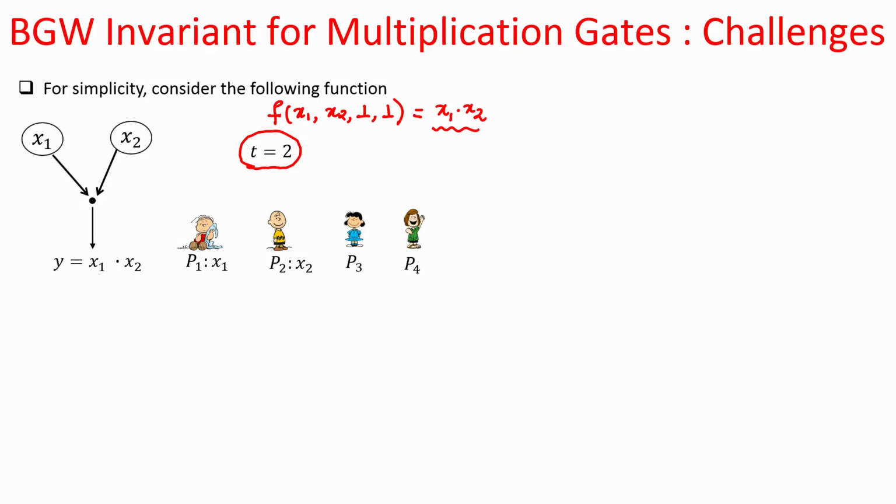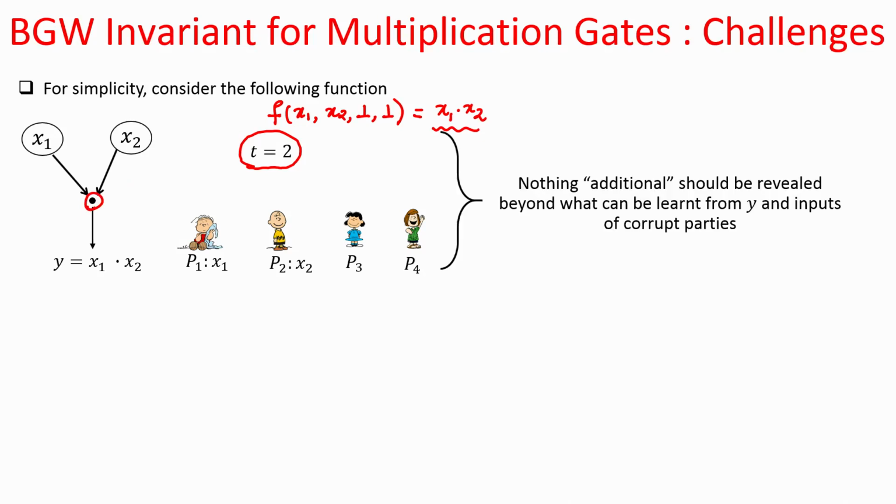Okay. So, this is a very simple function consisting of just one multiplication gate. There is no linear gate, there is just one multiplication gate and you obtain the function output. Okay. So, that is our goal.